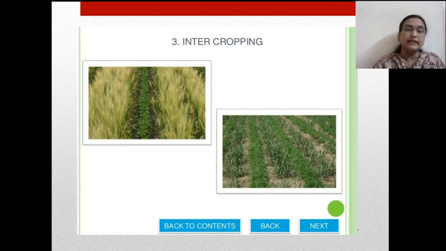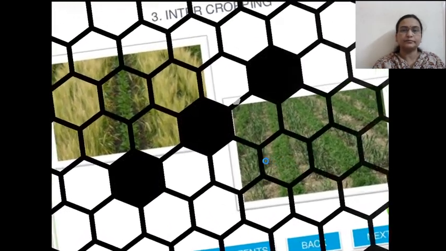Here we can see intercropping. A vegetable has been cultivated along with wheat. So there are two types of crops we can see. This also leads to maximum production, which is quite efficient and economical for farmers. So these are the different pictures related to sustainable sowing patterns and cultivation patterns.